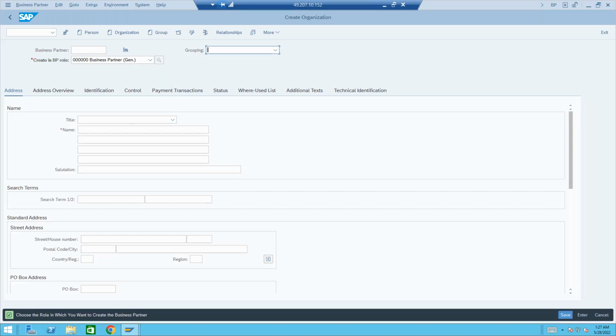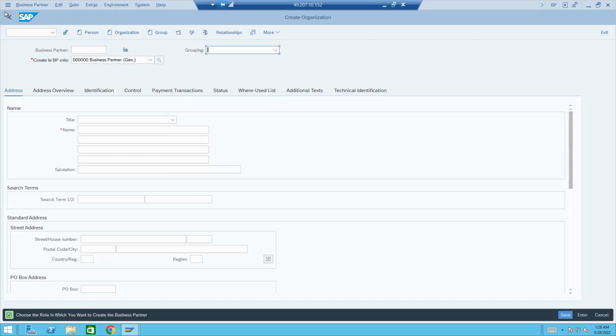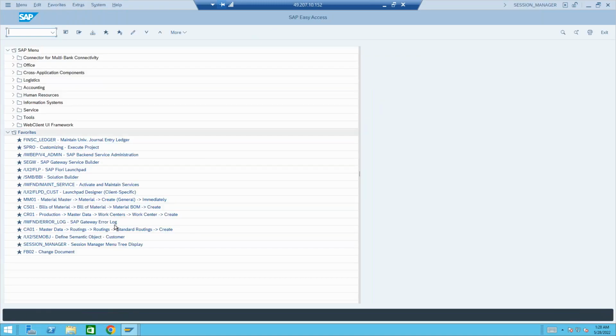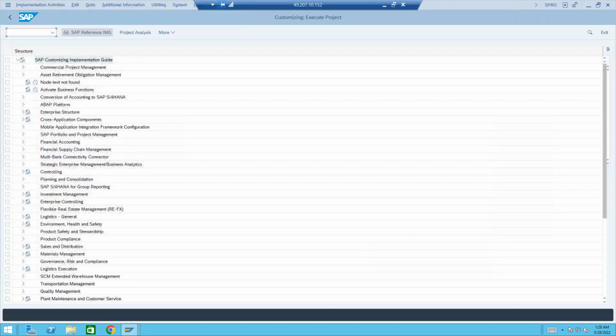Whatever we are seeing here is user activity, right? That's end user activity, creation of master data. But where are these controls? That means where are these BP roles coming from? If I want to create a new role, or my own BP grouping, and the number ranges, screen sequence, or field assignment, anything it could be, where do we have all this in the backend? That is SPRO. Anything related to the business partner you want to control is under SPRO.